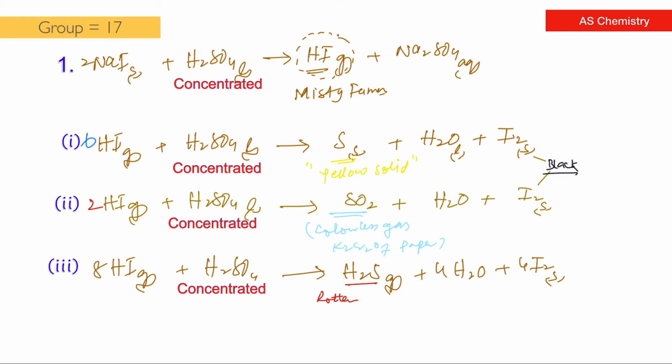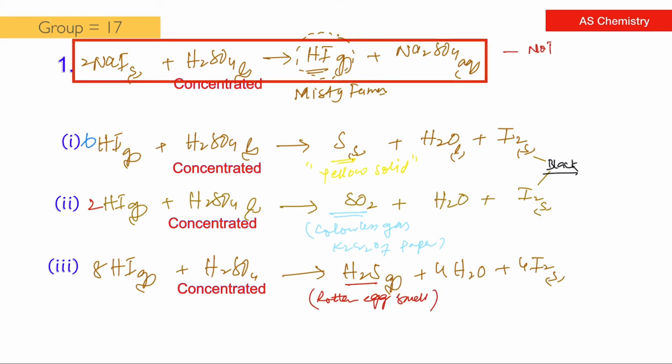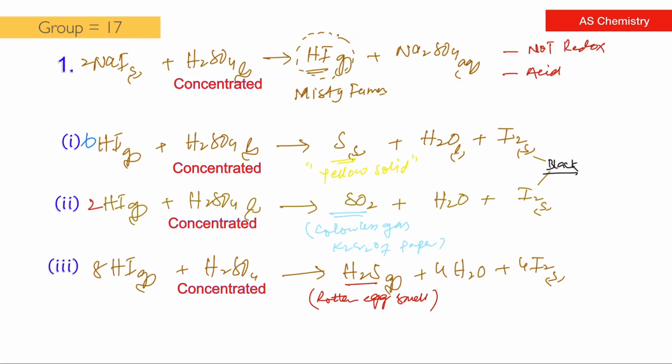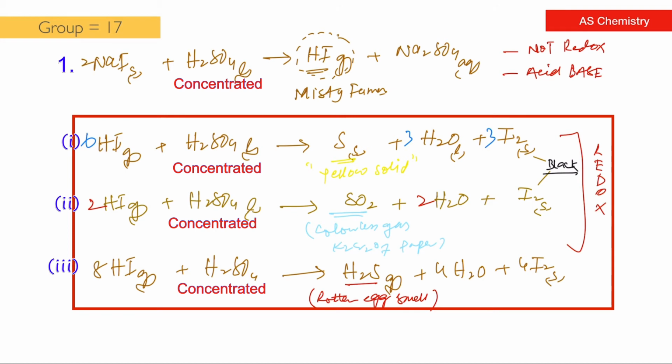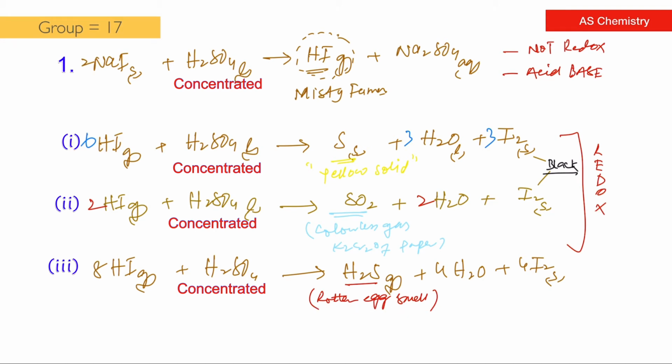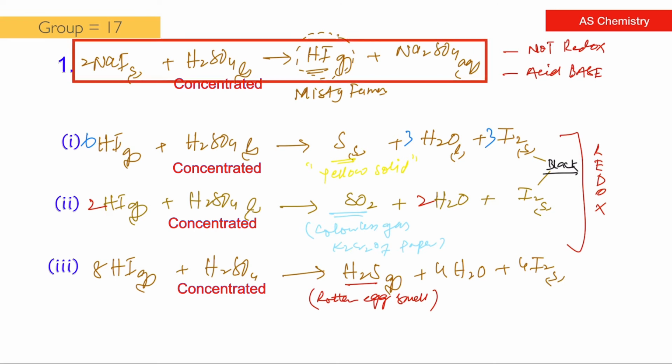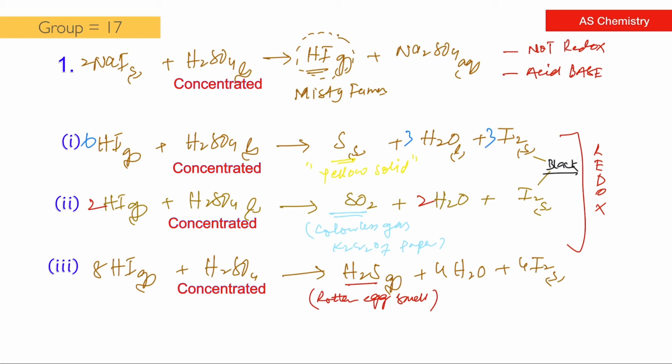The first reaction is not a redox reaction, it's an acid-base reaction, and the rest of the reactions are redox reactions. The first is a simple reaction like the previous one. In the others, 6 moles of HI, 2 moles of HI, and 8 moles of HI react with 1 mole of sulfuric acid.